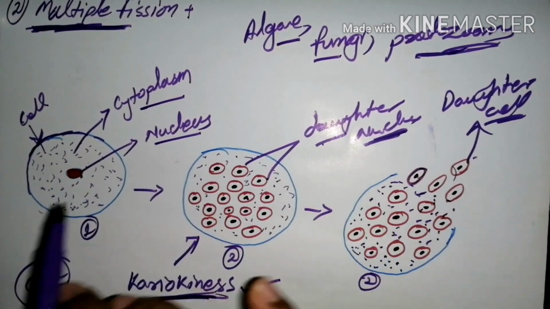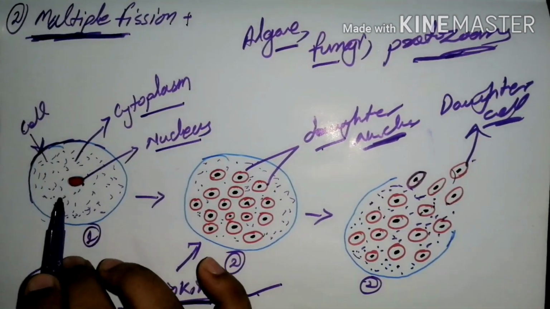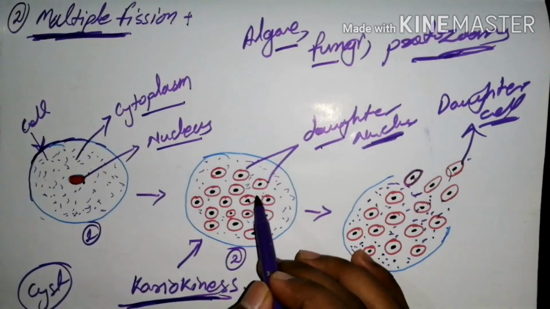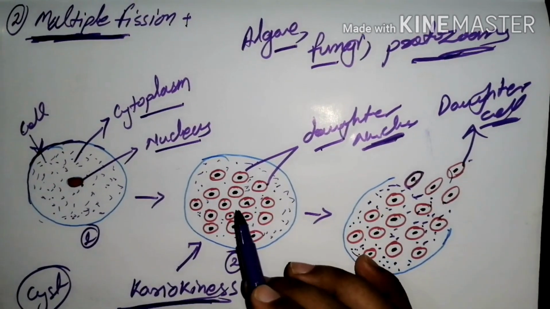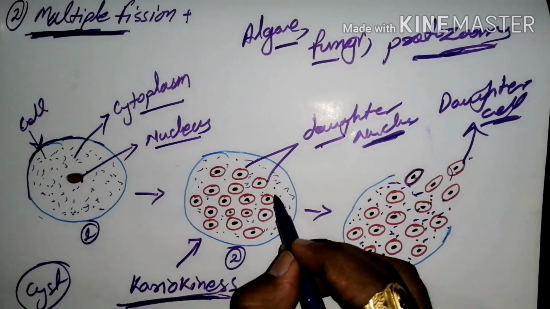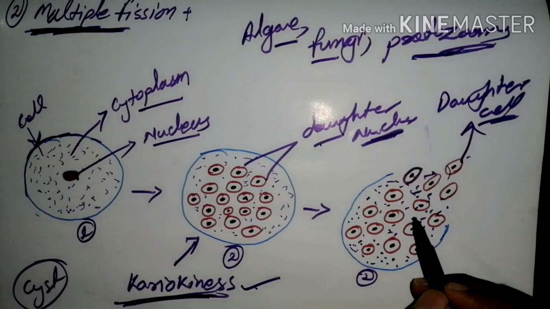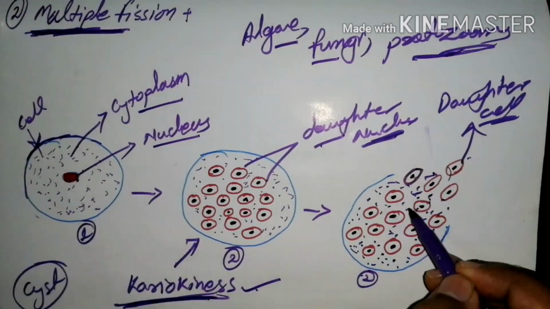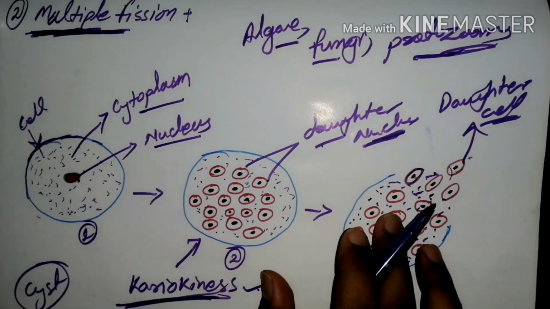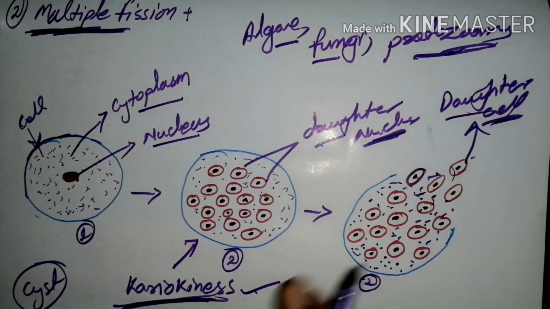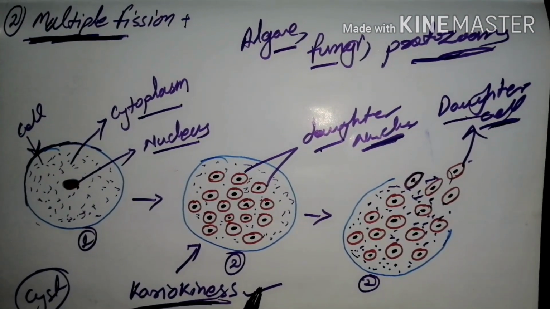As in the previous stage, the nucleus consists of some cytoplasmic content, so here also the nucleus contains some cytoplasmic liquid. It attaches with gelatinous cytoplasmic nutrient medium, and after some time, when favorable conditions appear, it ruptures and the daughter cells are released outside. It is all about multiple fission.